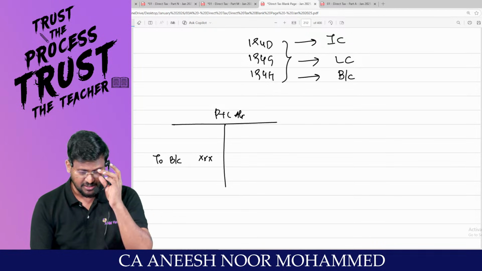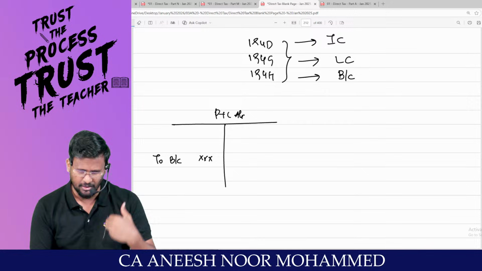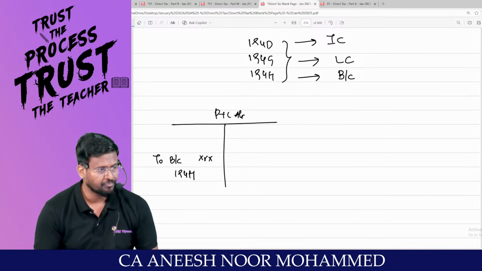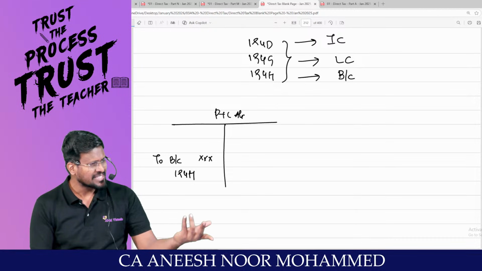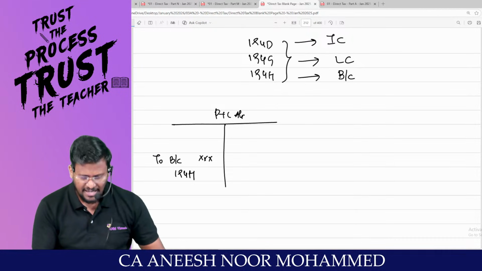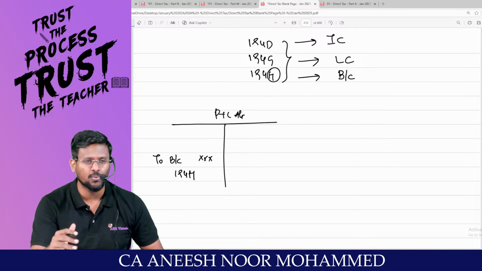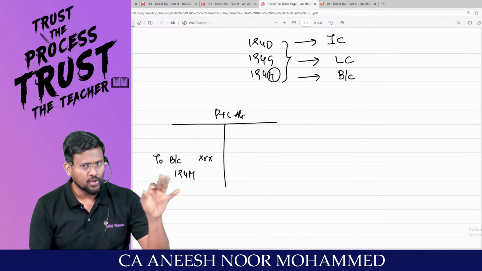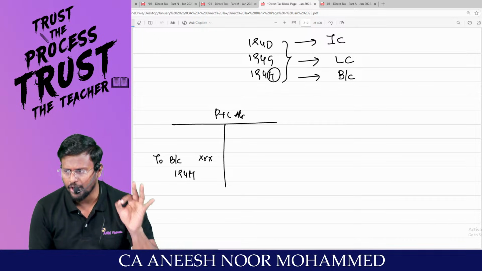For that purpose, the employer or the person who is conducting the business is liable to deduct TDS under 194H. Why, sir? Because that person has helped you. H stands for help. That's why you are paying brokerage or commission. Then you are liable to deduct TDS under 194H.